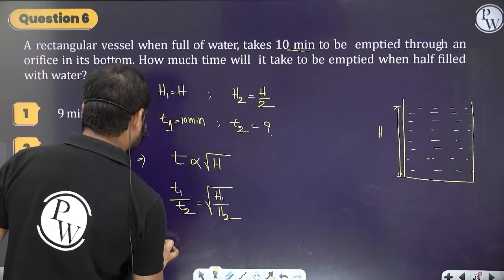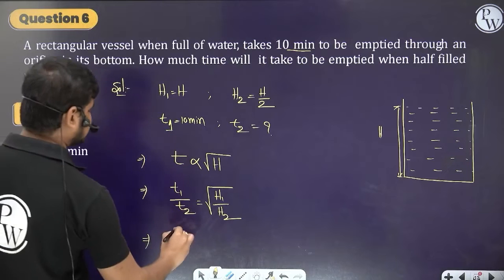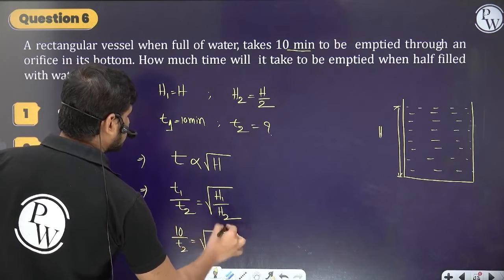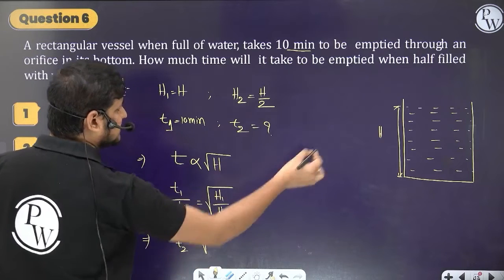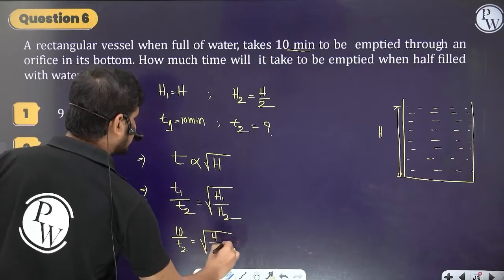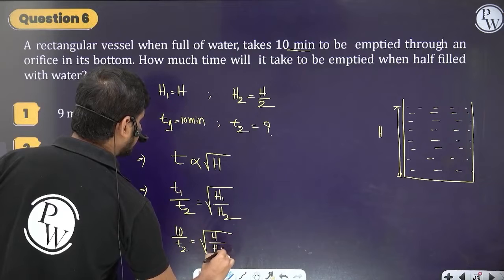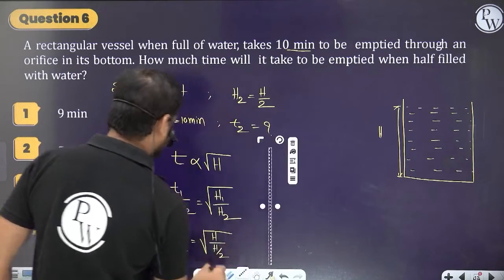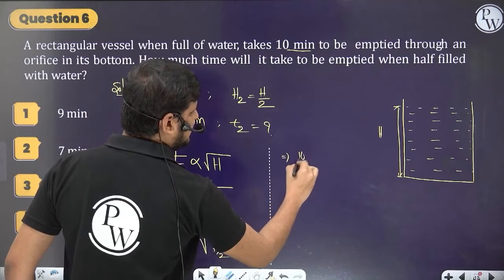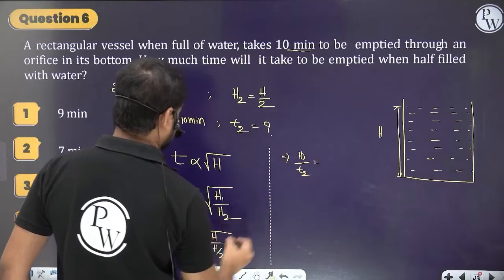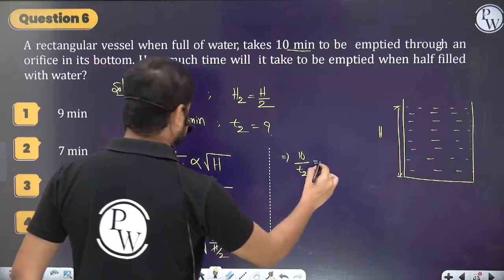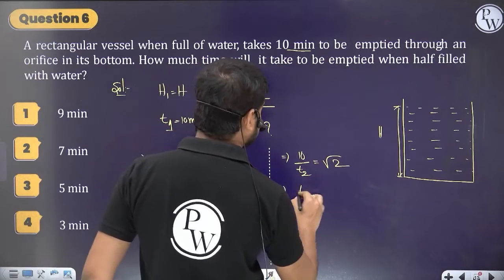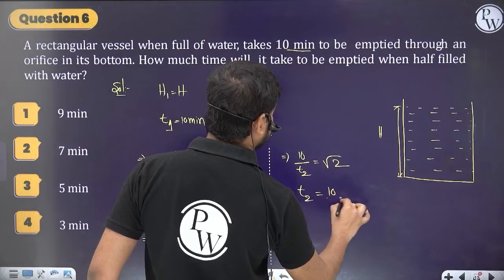In the first case it's taking 10 minutes, and t2 we have to find. In the first case the total height is h and in the second case the height is h by 2. So 10 by t2 is equal to, h gets cancelled, root 2. So t2 is equal to 10 by root 2.